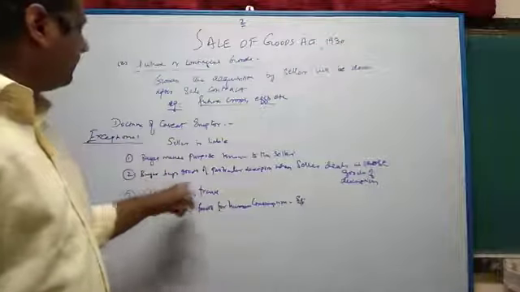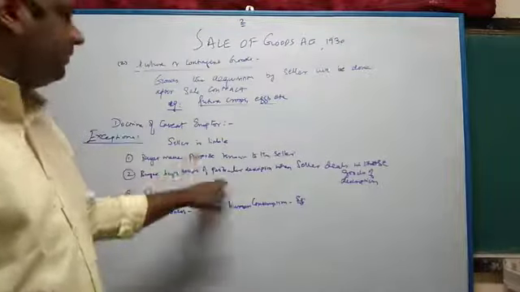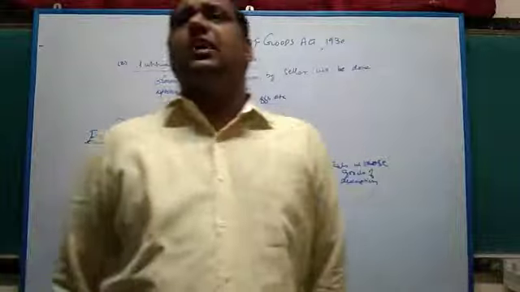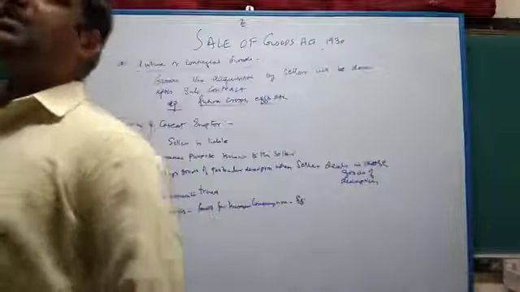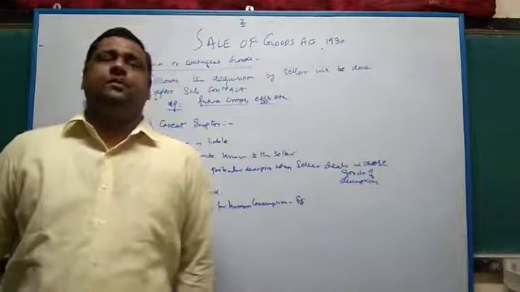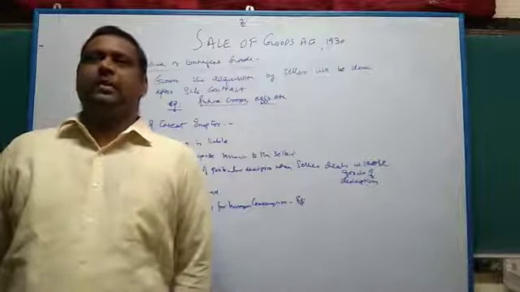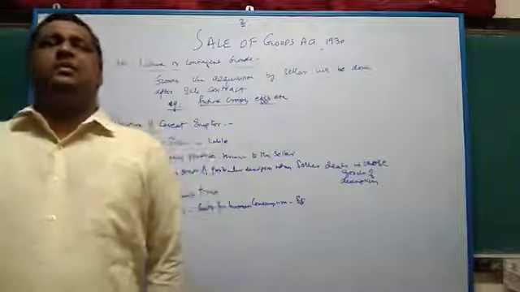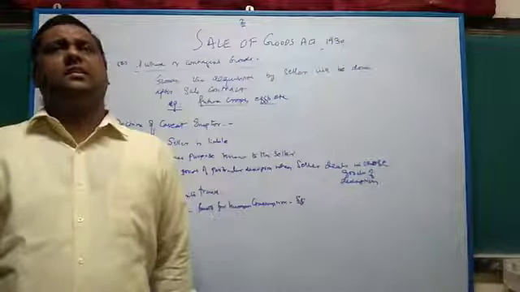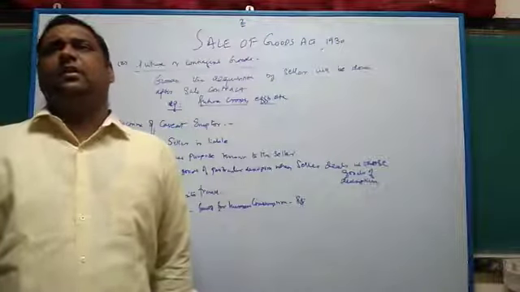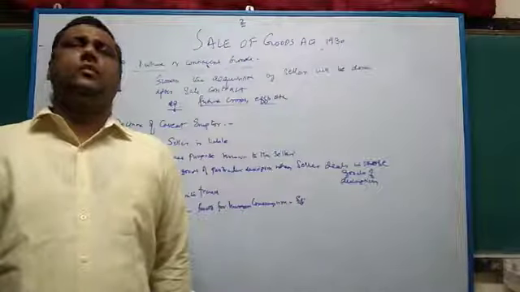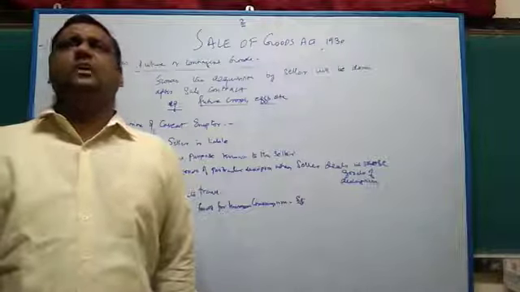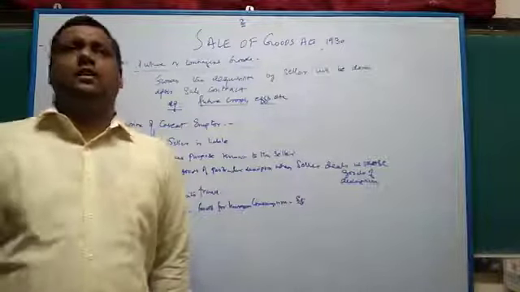Second, the buyer buys goods of a particular description, when the seller deals with goods of that particular description. For example, a buyer goes to a grocery shop. He goes to buy 1.5 kg of sugar. He goes to the merchant shop, a popular Annachi shop available in the particular locality. He says, yes sir, I want to buy 1.5 kg of sugar. So the Annachi should deliver only sugar, because he is dealing with goods of that description, that is sugar. The buyer also wants sugar, and the seller also deals in sugar in that particular shop.